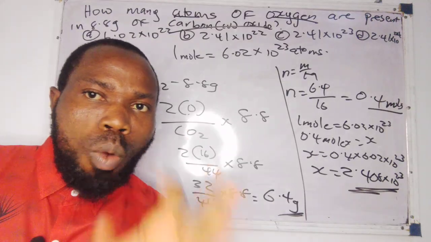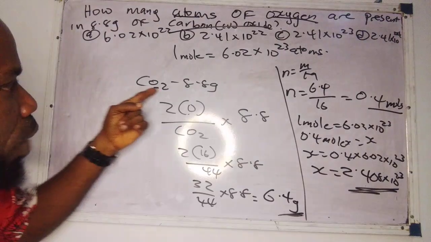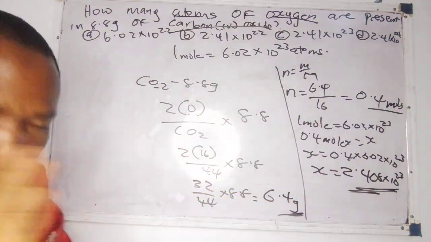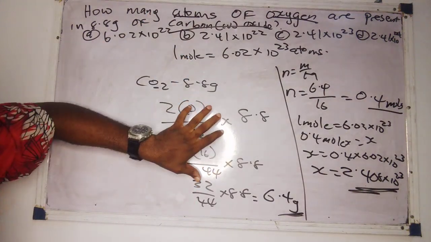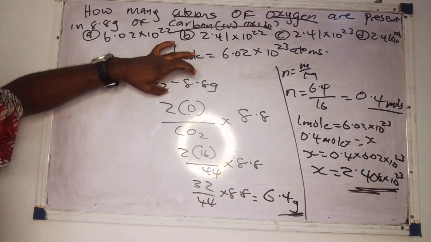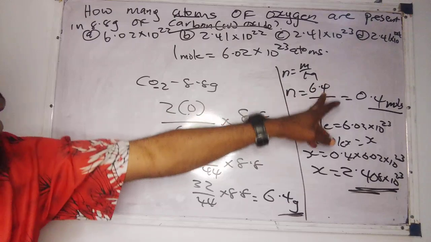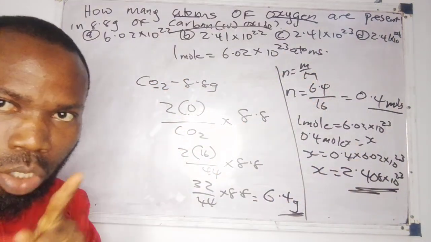So ladies and gentlemen, while I was solving this question, I brought out how you can get the mass of an atom in a compound. When we got the mass, what were we trying to calculate here? We were trying to get the mass of oxygen in this compound. But at the beginning, they gave us the mass of the compound. So we convert it to number of moles, then relate them. You get the picture now.